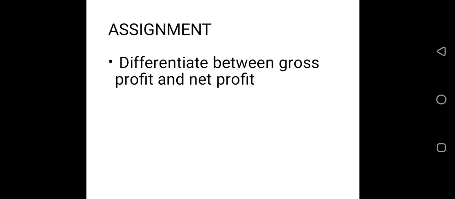Assignment: the differentiation between gross profit and net profit. Please ensure you go through the question and the explanation in order to help you understand properly how to calculate for the gross profit, the net profit, the working capital, and the fixed assets.